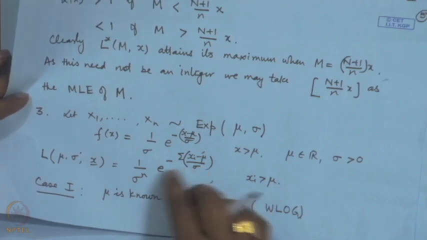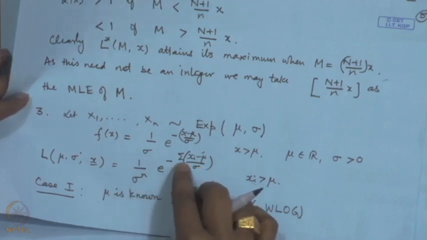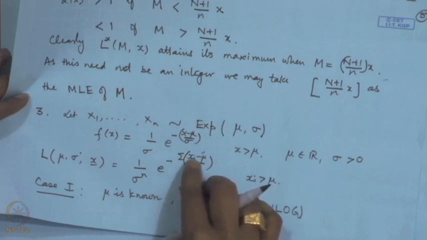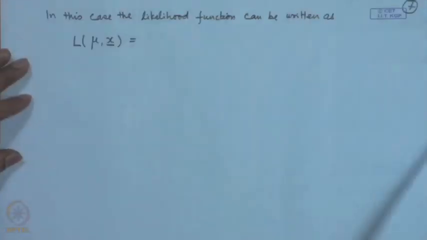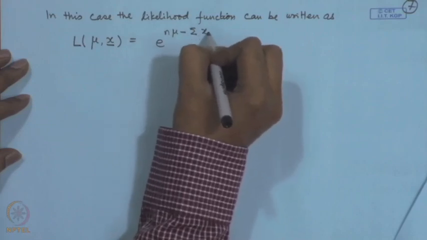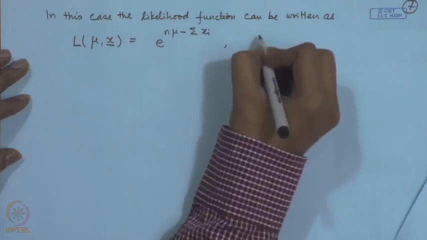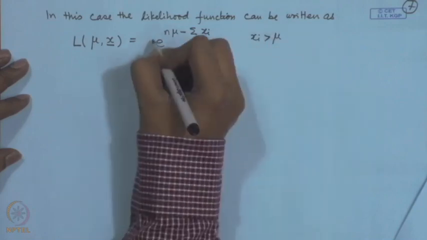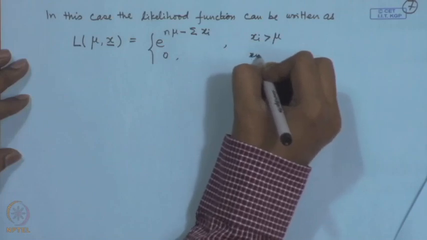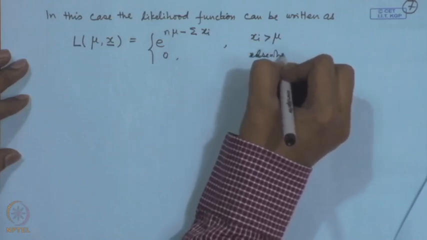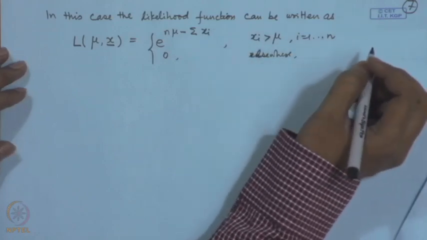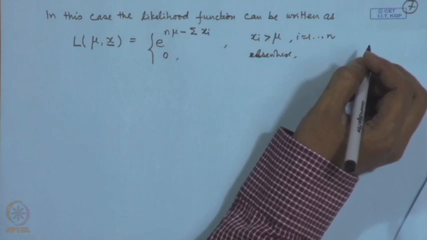So, here if I put sigma is equal to 1, this term vanishes and you are left with only the exponent term, which I can simply write as e to the power n mu minus sum x_i, and of course, each x_i is greater than mu, and obviously, this is 0 elsewhere. Each of x_i has to be greater than mu in this particular case.